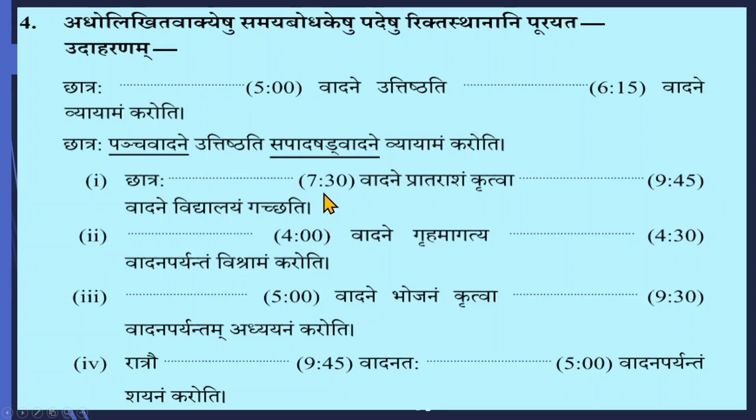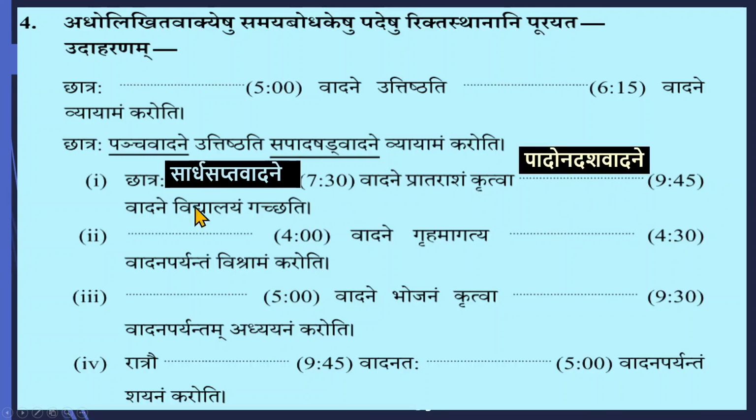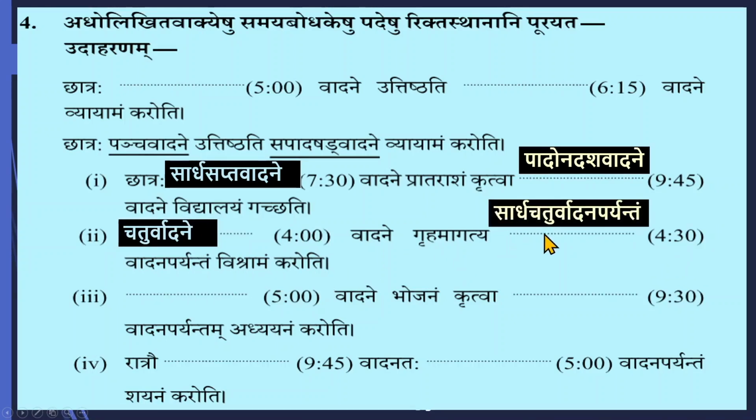Chatraha 7:30 Vadane means Sardha Saptavadane Pratarasham Kritva, having had his breakfast at 7:30. 9:45 is Padona Dashavadane Vidyalayam Gachati. He goes to school at 9:45. 4 o'clock is Chaturvadane Grihamagatya, having come home at 4 o'clock. 4:30 Vadana Paryantam Vishramam Karoti. 4:30 is Sardha Chaturvadana Paryantam Vishramam Karoti. He takes rest till 4:30.